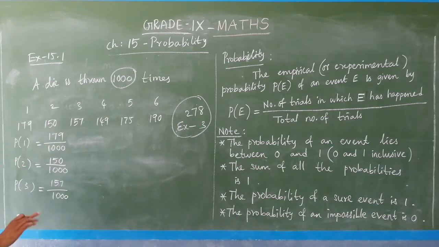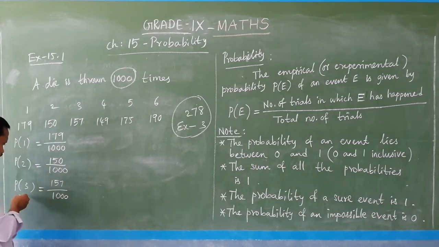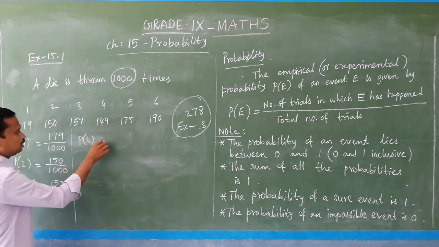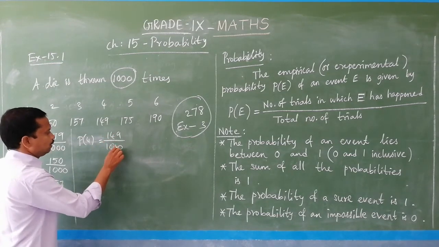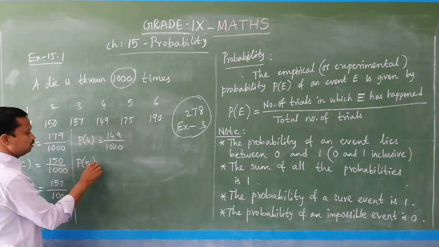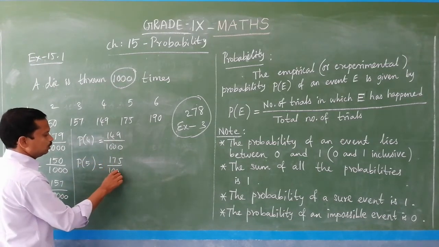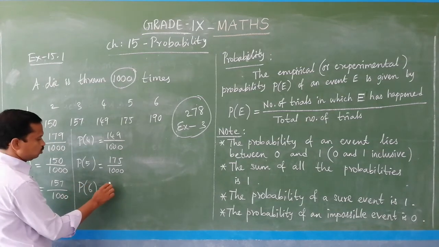So, between 0 and 1 how is he getting, and P of 2 means 150 by 1000, P of 3 means 153 by 1000, and then you see P of 4, getting number 4, how many times? 149 by 1000. And getting 5 is how many times? 175 by 1000. Getting the number 6 is how many times?